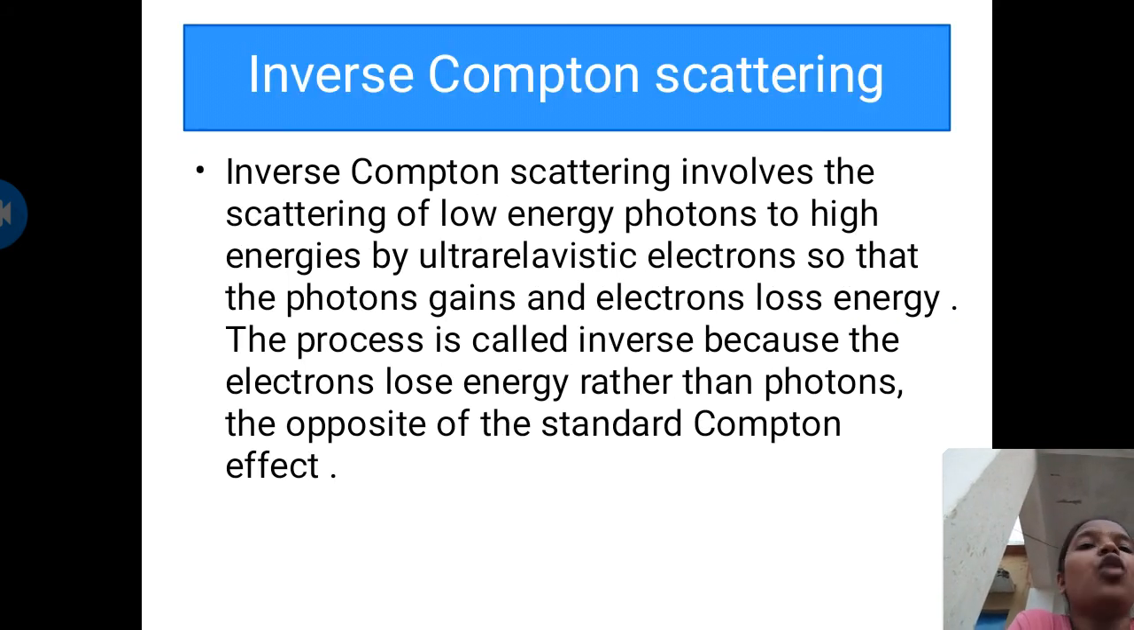Now see inverse Compton scattering. Inverse Compton scattering involves the scattering of a low energy photon to high energy by an ultra-relativistic electron, so that the photon gains and the electron loses energy. The process is called inverse because here the photon gains the energy and the electron loses the energy, exactly opposite to the standard Compton effect.